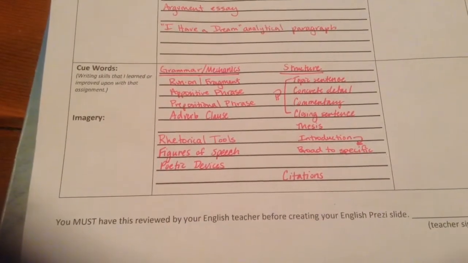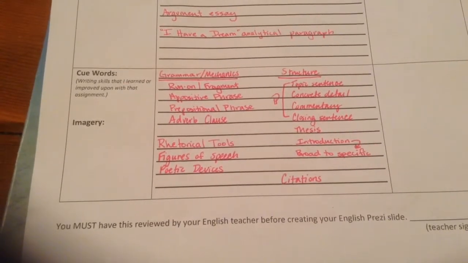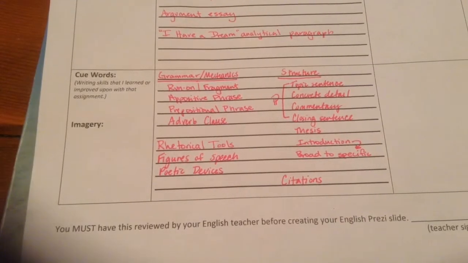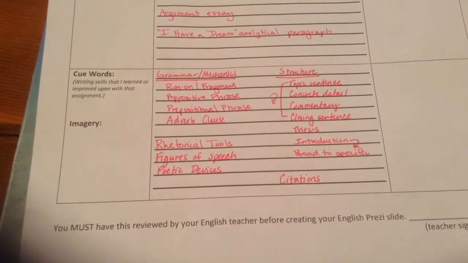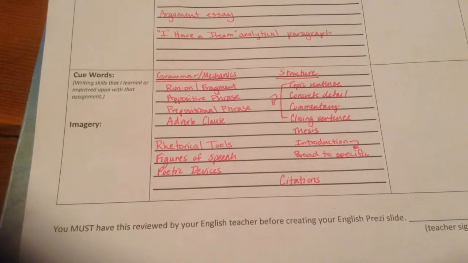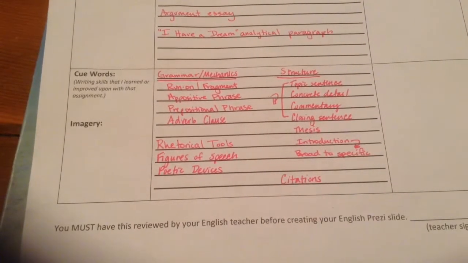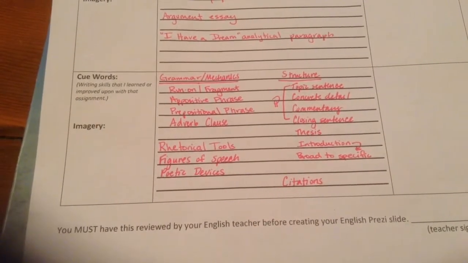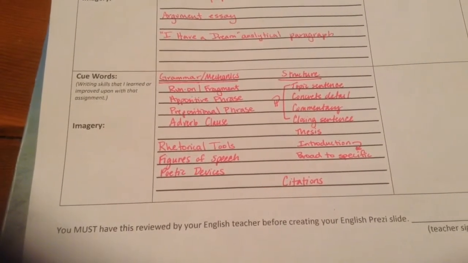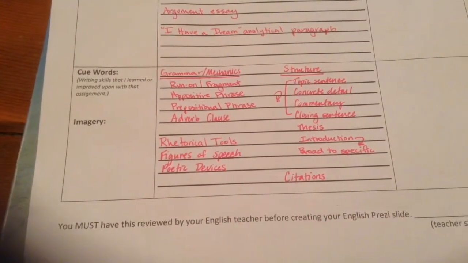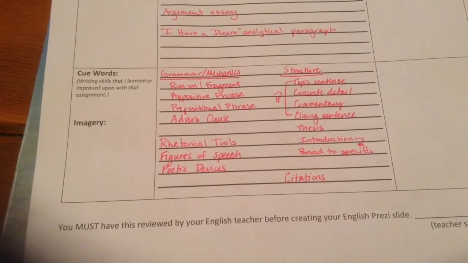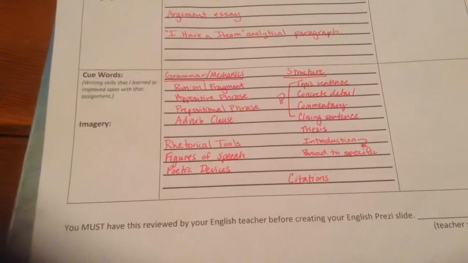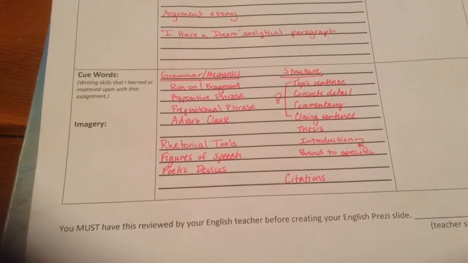Alright, the last section you're going to complete is the writing skills that I learned or improved upon with that assignment. Now I want you to look at what I've written in pink here. I have grammar mechanics, and I list run-on or fragment, appositive phrase, prepositional phrase, adverb clause. I have rhetorical tools, figures of speech, poetic devices, structure, so all the parts of a paragraph and an essay, and citations, right? When we ask what you learned from a piece of writing, I want to know what skills you walked away with. What did you become better at? Or what did you learn that you didn't know before? And you can be really specific, okay?